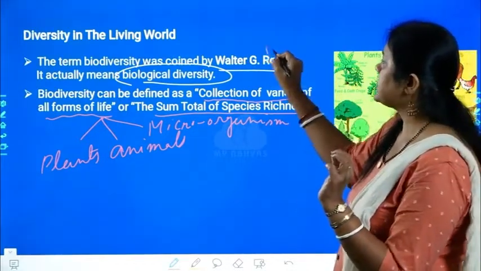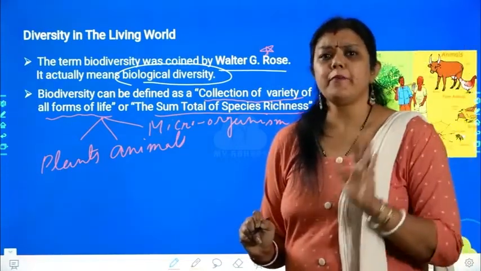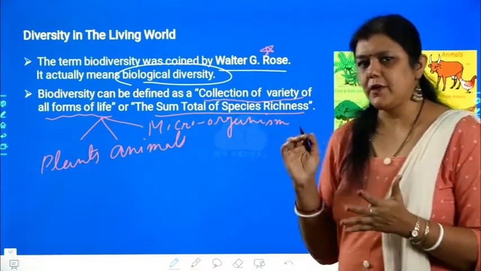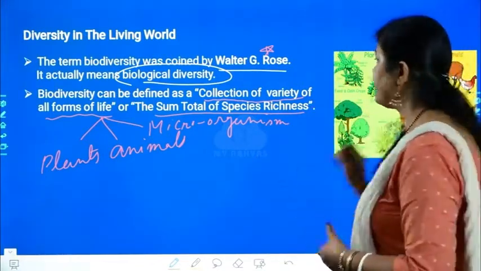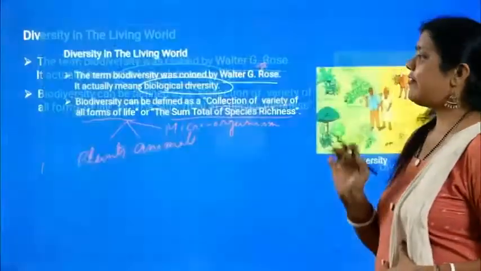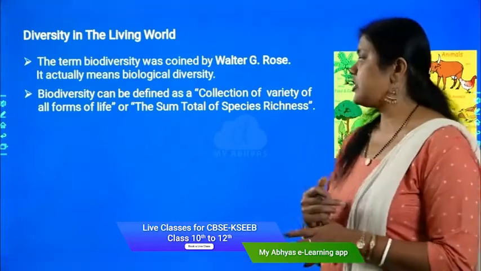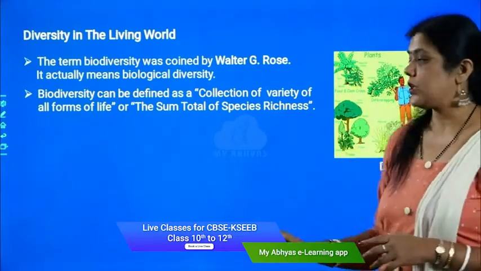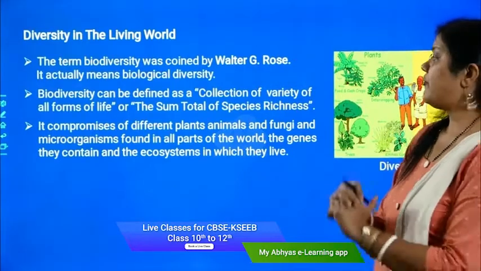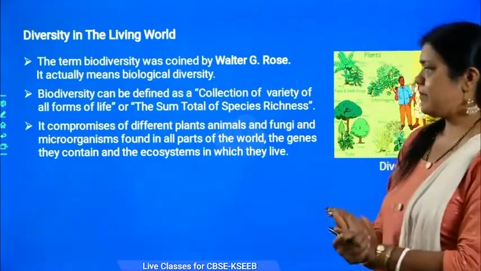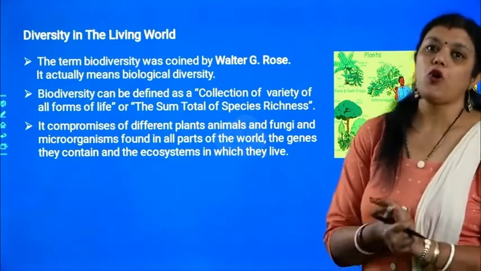Rose, you have to remember this name of the scientist, sometimes in competitive exams they may ask. So let us keep it in mind that Walter G. Rose is the scientist who coined the term biodiversity. Biodiversity is defined as the collection of variety of all forms of life, and it is also called the sum total of species richness. It is made up of different plants, animals, fungi, and microorganisms found all over the world.